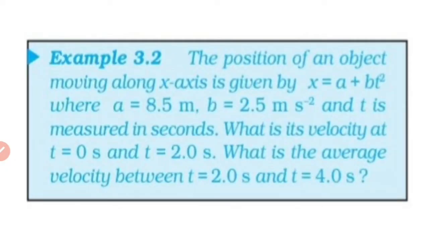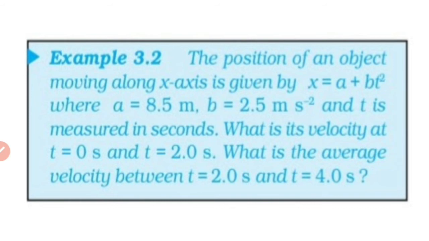Now we will discuss one problem. The position of an object moving along the x-axis is given by x = a + bt², where a = 8.5 m, b = 2.5 m/s², and t is measured in seconds. What is its velocity at t = 0 s and at t = 2 s? What is the average velocity between t = 2 s and t = 4 s?